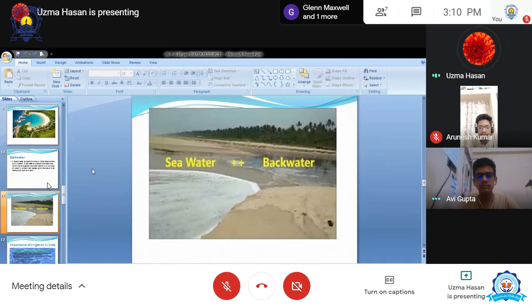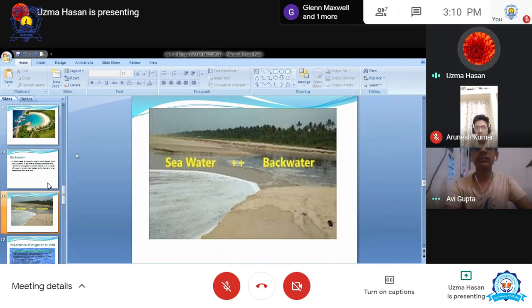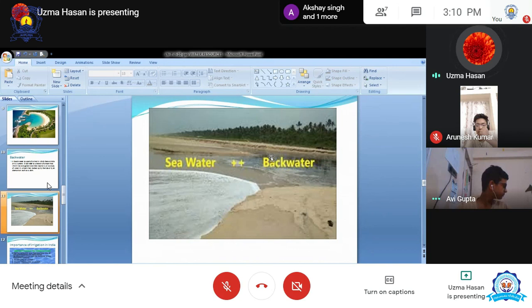Okay, this is the picture. Even it happens in the rivers also, in the sea also. Okay. So that area, you can see my cursor on your screen, that backwater area. Yes, this area is known as backwater.